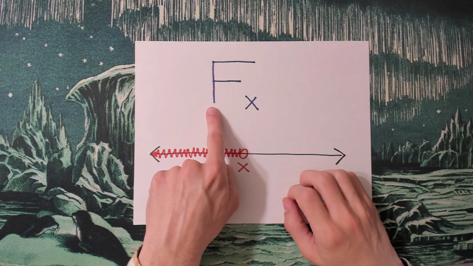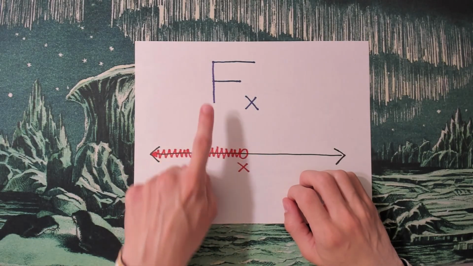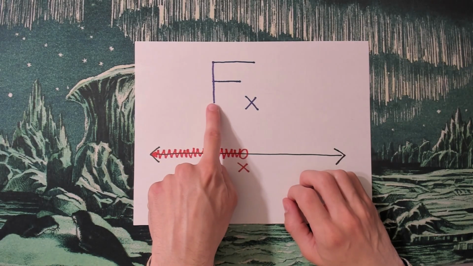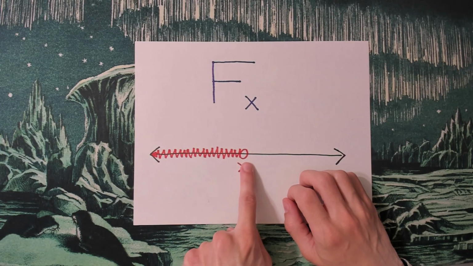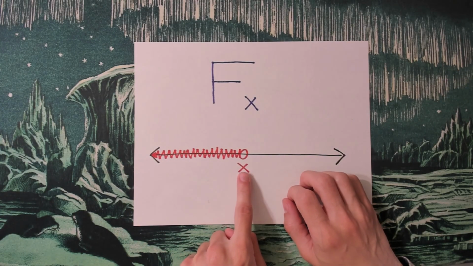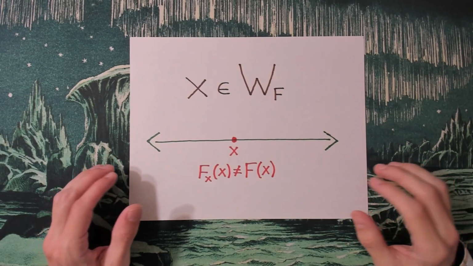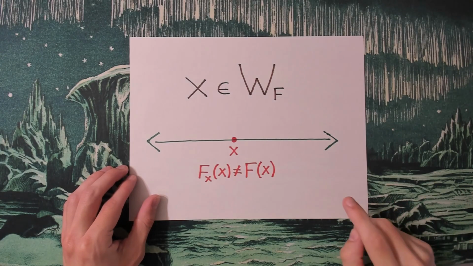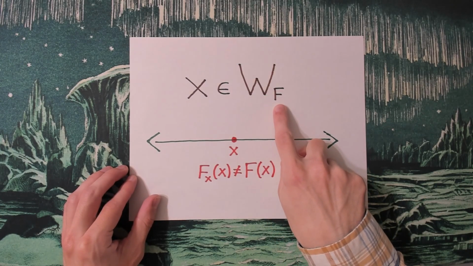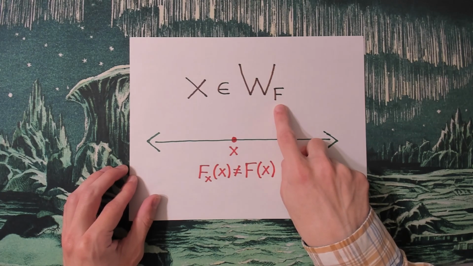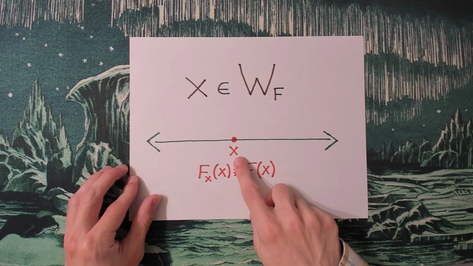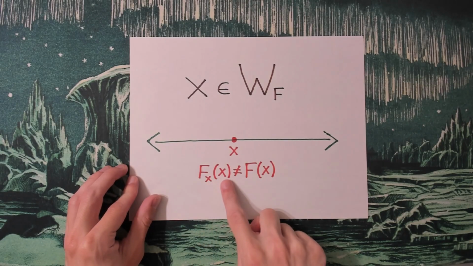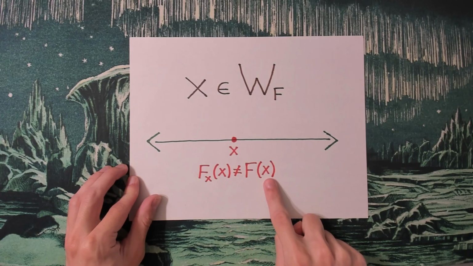Alright, I'm going to write big F sub x just to represent our favorite theory at time x. That's going to be the first theory in line that gets all of the past right at time x. So our prediction method is going to be wrong sometimes. It'll be right 100% of the time, don't get me wrong, but it will be wrong sometimes. So I'll write W_F to represent the set of all times that we're wrong at with our prediction method. So that means that at time x, my favorite theory tells me that the universe is in some state at time x that is not actually the actual state that the universe is going to be in at time x.